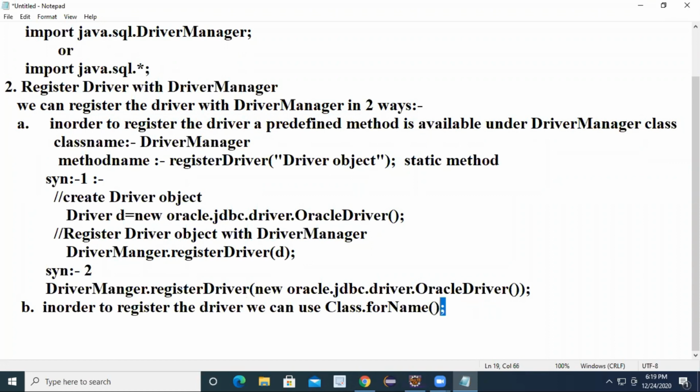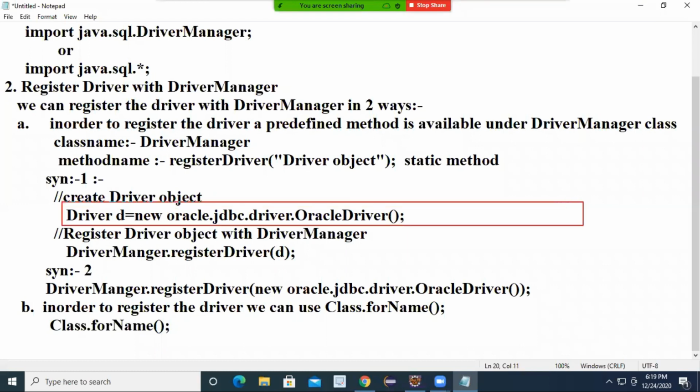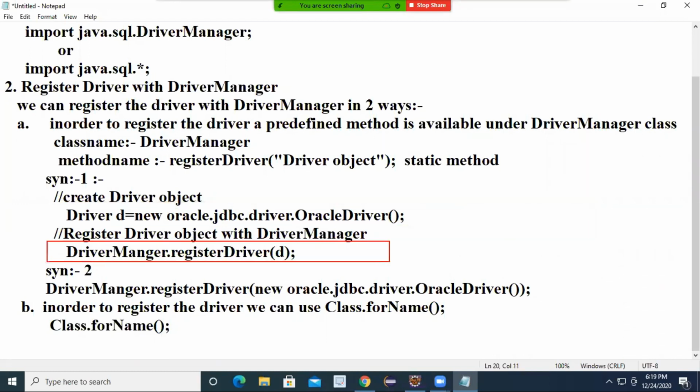There are three ways. Actually, our target is to create an object for a driver and pass that object as a parameter. Here 2 lines will be there, here 1 line will be there: DriverManager.registerDriver. Now there is one more approach to register the driver, by using Class.forName.